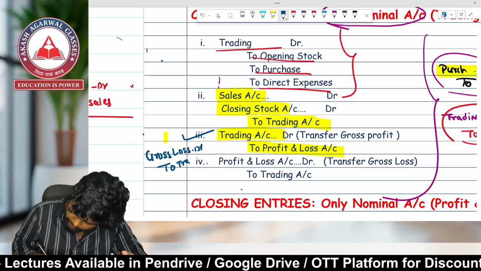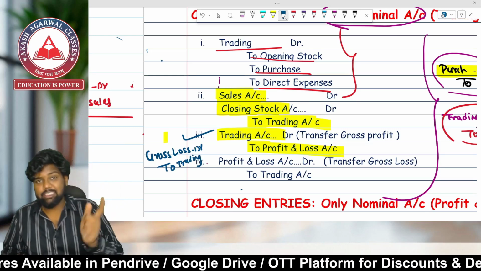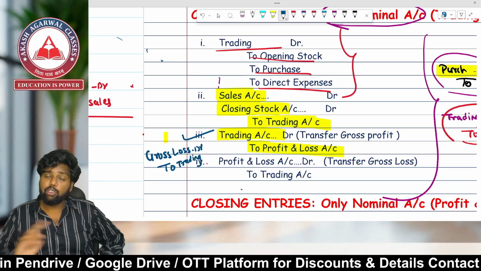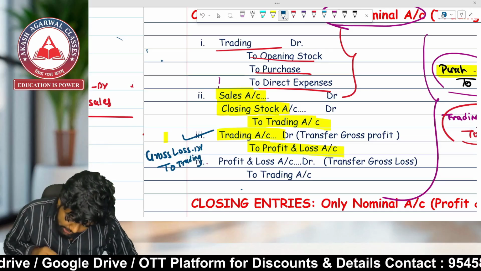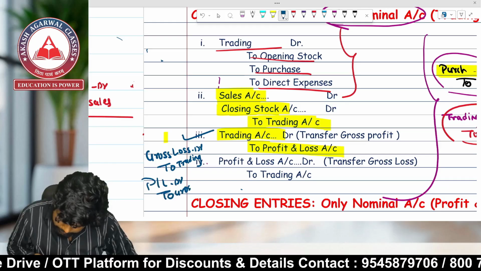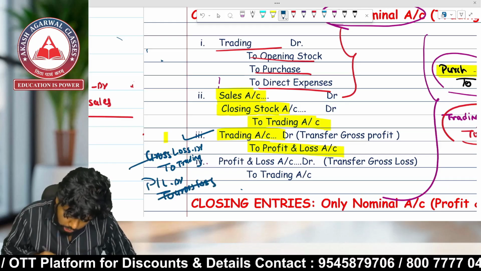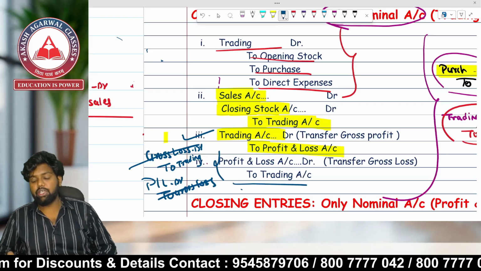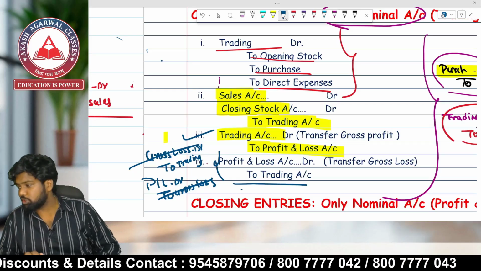to trading. Now, loss and expense have debit balance. You have to transfer this nominal account at the year end to which account? P&L. So what entry will you be passing? P&L account debit to gross loss. Now gross loss cut. The entry will be what? P&L account debit to trading. Transfer of which loss? Gross loss.